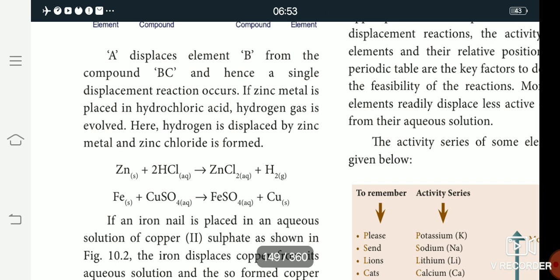So zinc is the element, hydrogen chloride is the compound, to give the product zinc chloride. The chlorine is replaced: zinc chloride plus hydrogen. Then the next one, iron. Iron reacts with copper sulfate. The copper sulfate formula is CuSO4. The sulfate is replaced to iron, so the product is iron sulfate plus copper.